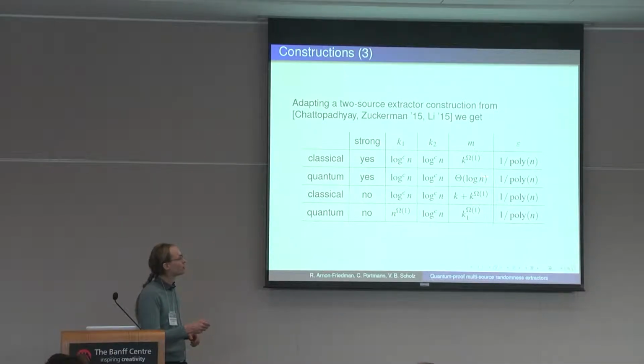So this error, which is polynomial in n, is quite bad for us, because if you plug that into the theorem with the exponential error, we get something which is linear in log n. Luckily for us, the constant here you can choose. You can really get any constant, which means we can actually get any constant in front here. Because if the constant was fixed, we'd have a problem. But since here we can put any constant we want, we just need to make n big enough, and we can. So yeah, applying our theorem, we can extract log n bits from sources which have